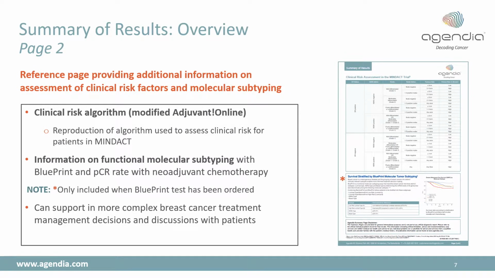On page 2, we're including additional reference material. Here we've reproduced the clinical risk algorithm, the modified Adjuvant Online table that was used in MINDACT. If the BluePrint test was ordered in addition to MammaPrint, we provide information on molecular subtyping and pathological complete response in relation to neoadjuvant chemotherapy. We believe these reference materials can aid in the more complex breast cancer treatment discussions that you have with patients.